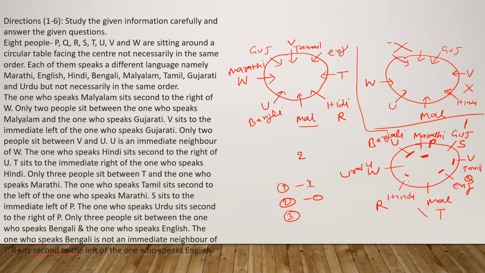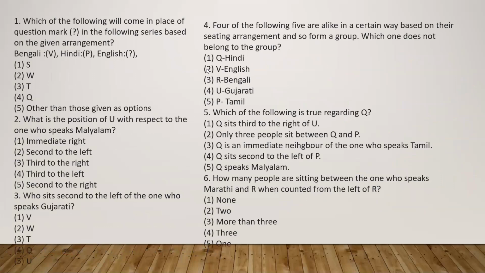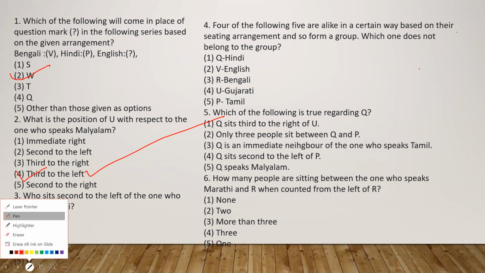Third one, R and Bengali. R is here, Bengali is here. See all of you, one gap is again there. Question number 4, everyone: U and Gujarati. U is here and Gujarati is there, only one gap. Fifth one is P and Tamil. P is here and Tamil is here, again one gap. So only the second option has zero gap. So this is the answer. The second one is the answer here, V and English.